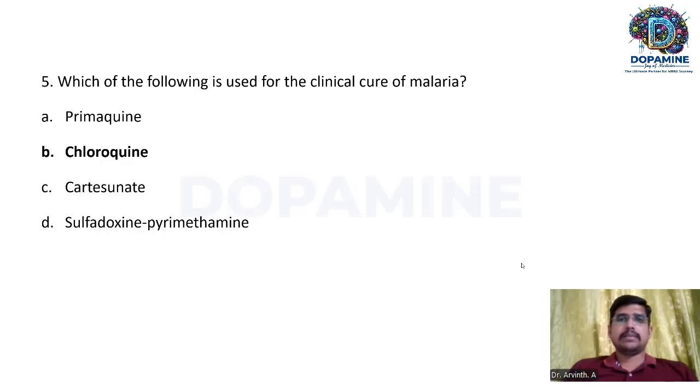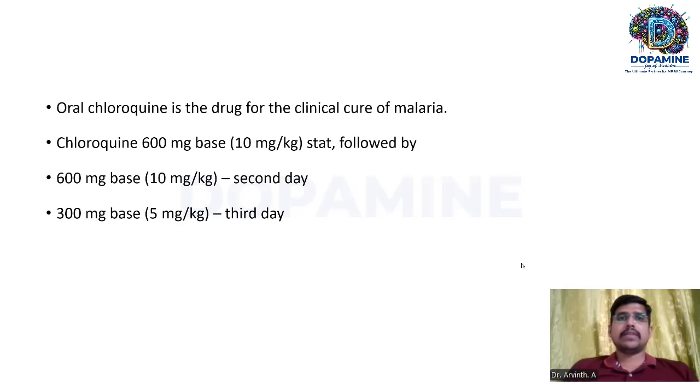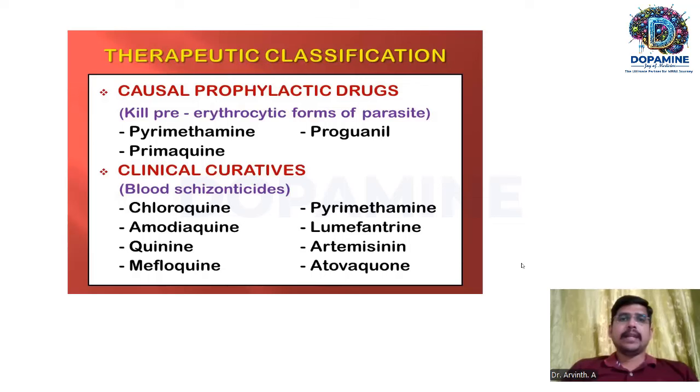The majority of the references recommend oral chloroquine for the clinical cure of malaria, which remains the first drug of choice. Look at the dose: chloroquine 600 milligram base as a start dose. For a child, it is 10 milligram per kg, followed by 600 milligram base on the second day, that is after 24 hours, followed by 300 milligram base on the third day, at a child dose of 5 milligram per kg. So this is a therapeutic classification.